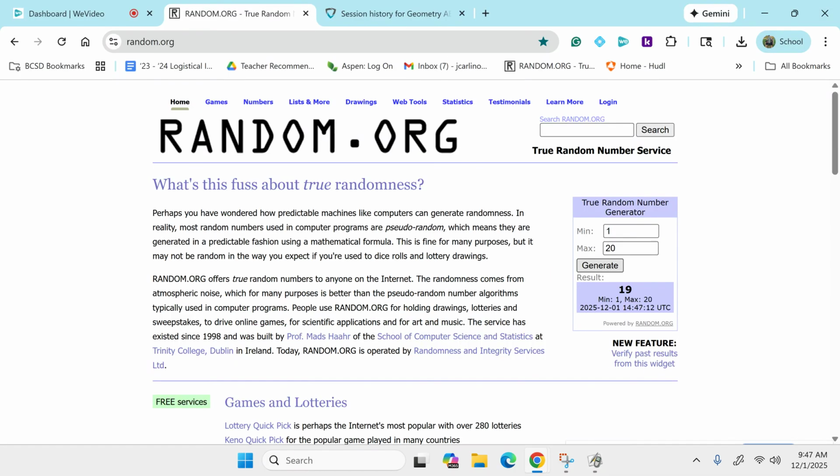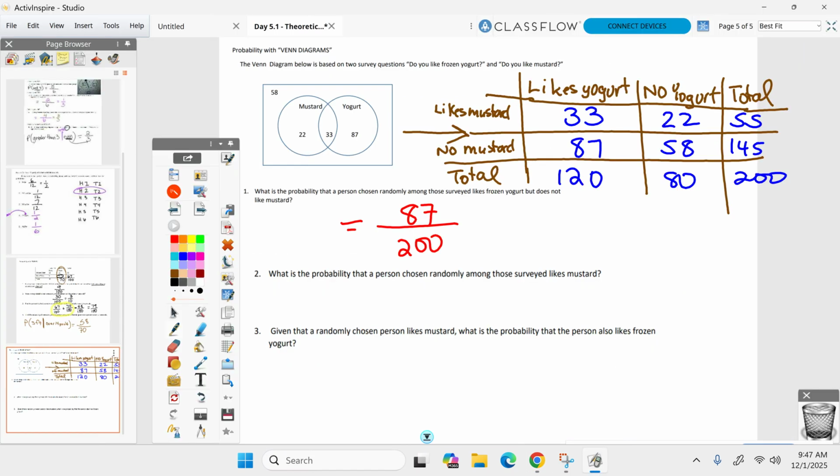All right, next up then, Brennan. Glad we're hearing from different people here. All right, Brennan, probability you like mustard. I don't care about the yogurt, I just want likes mustard. How many? It's 55 total. 55 out of 200. Good. I just want you to like mustard. That was it. I didn't care about the yogurt part, so that's why we took the total. Good work.